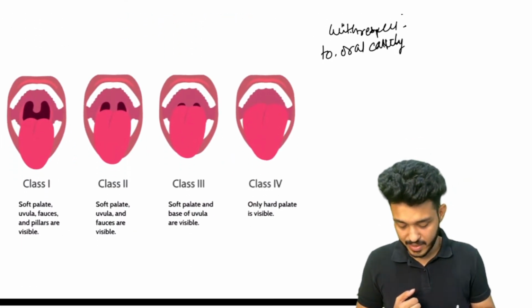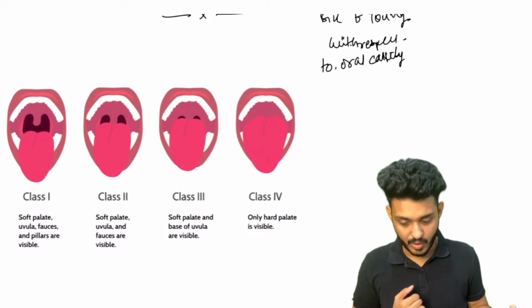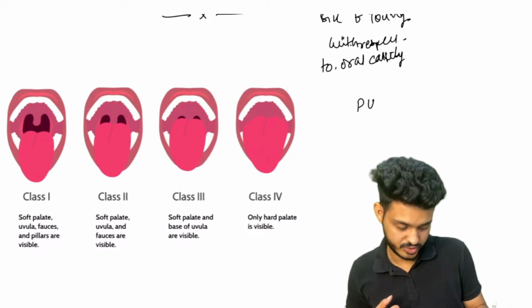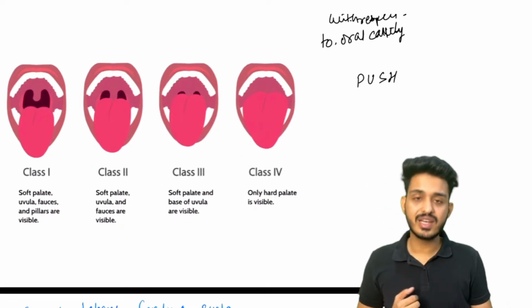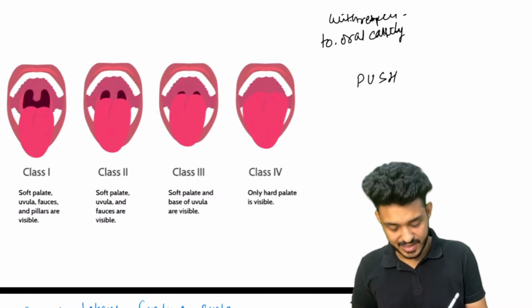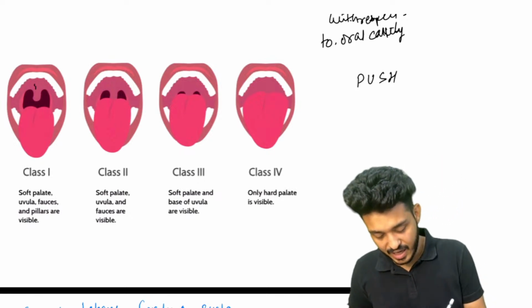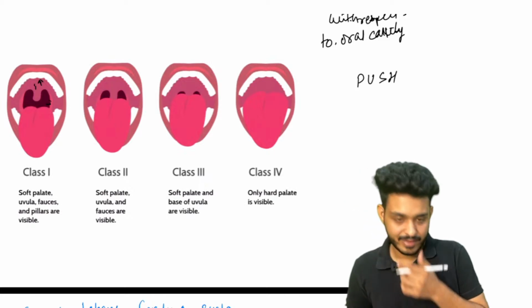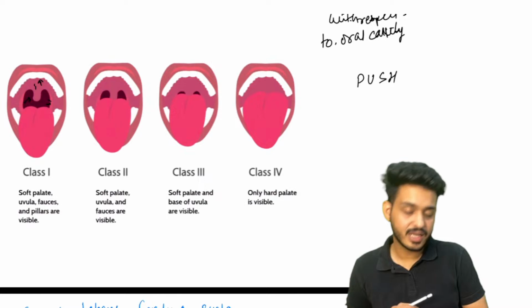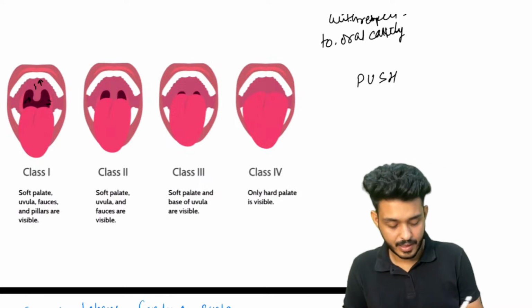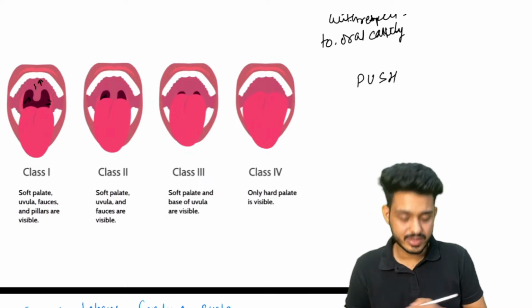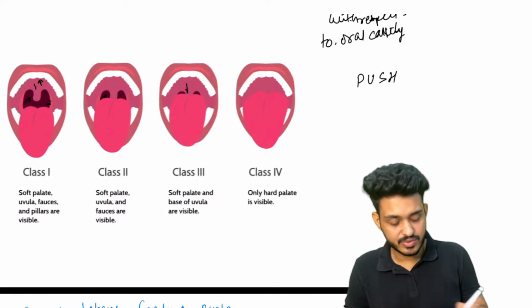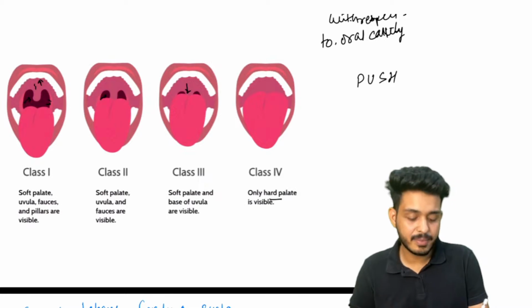So look here one by one. Yes, we have to remember the mnemonic. We are having a mnemonic, that is PUSH. First of all, let's see what structures are visible here. We can see the soft palate, we can see the hard palate also, we can see the faucial pillars, everything is visible, uvula is visible. Now what will happen in class 2? Look here, pillars are not visible. In class 3 only the base of the uvula is visible along with the soft palate, and in class 4 only the hard palate is visible.